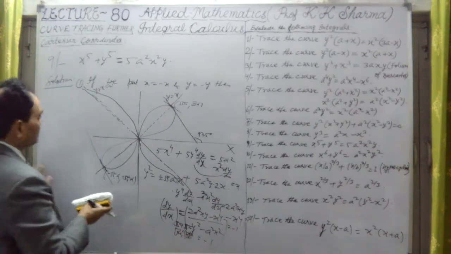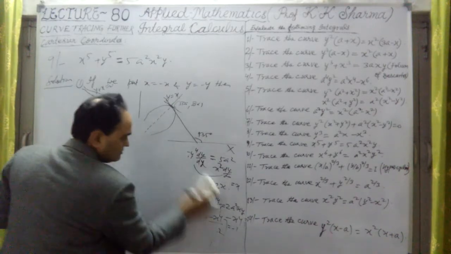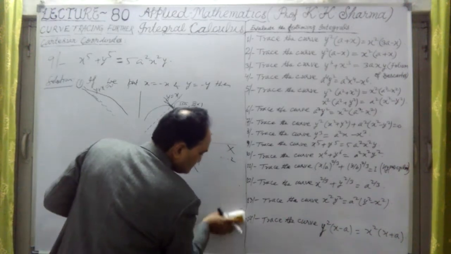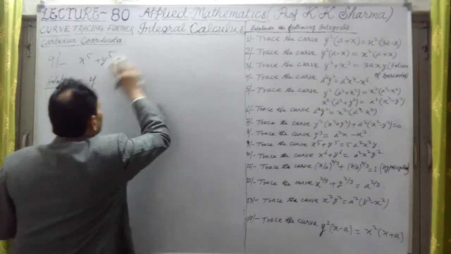So this is the shape of the question number 9 curve. The 9th question is having this kind of shape. This curve is having this kind of shape.